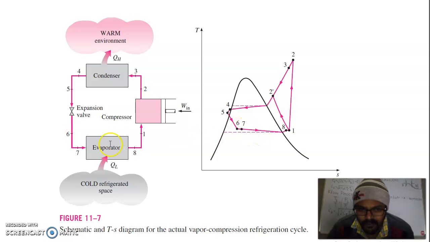So you can see here from 6 to 7 there is this process, where some amount of heat is gained from the environment also, and from 7 to 8 this is your evaporator here.